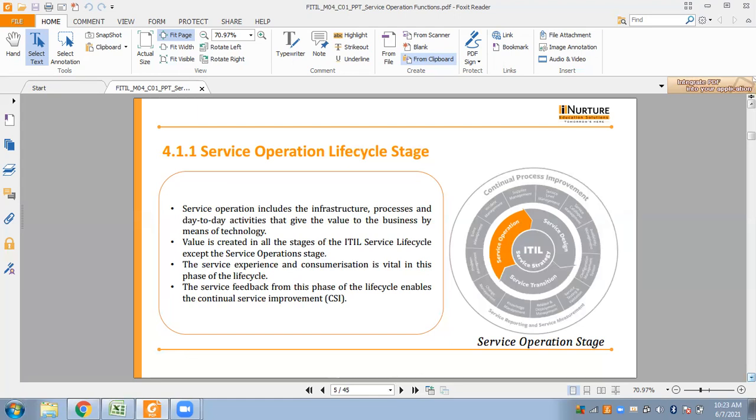Okay, so the service operations control the day-to-day services to anticipate any issues, if any, and such issues are handled based on priorities. The feedback generated from this stage is implemented in the next stage of the ITIL, which is the CSI stage, or we also call it the continual service improvement stage.